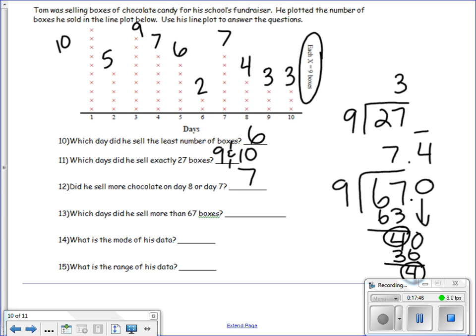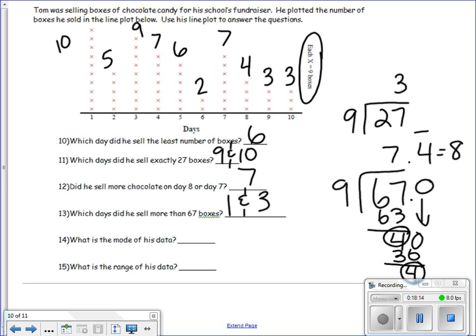So my answer is going to be 7 4/10 repeating boxes. We can't sell 4/10 of a box, so we can go ahead and make this 8 boxes. So any day that he has more than 8 X's means that he sold more than 67 boxes. So I can see that on day 1, he has 10 X's, and on day 3, he has 9 X's. So our answer is day 1 and day 3.